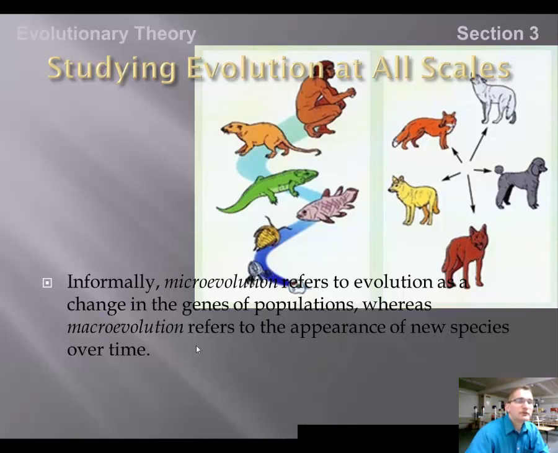So microevolution refers to evolution as a change in the genes of a population. So we can see and we can measure gene changes or gene frequencies within a population. We're going to actually do that on Friday. Whereas macroevolution refers to the appearance of new species over time.